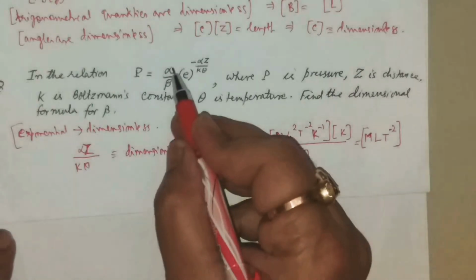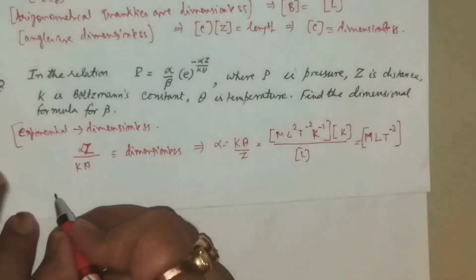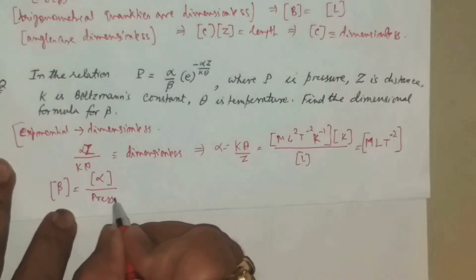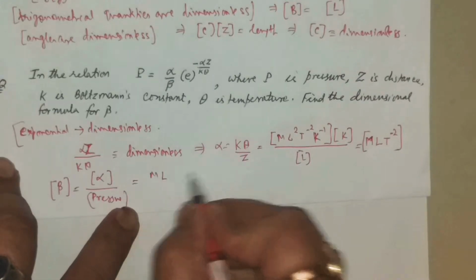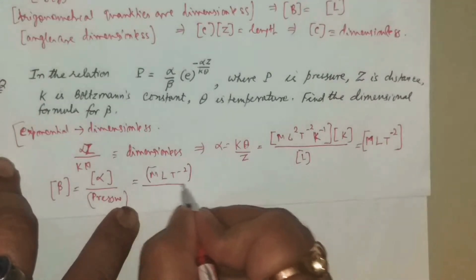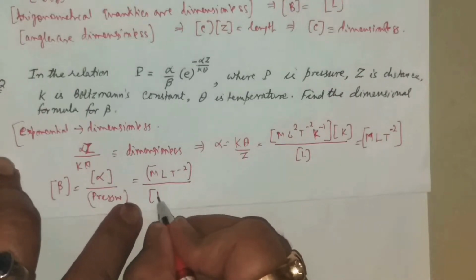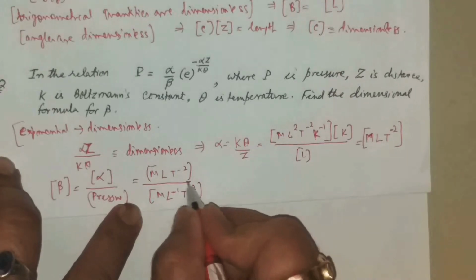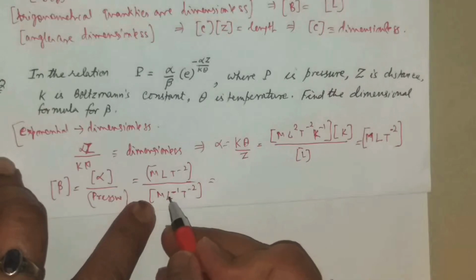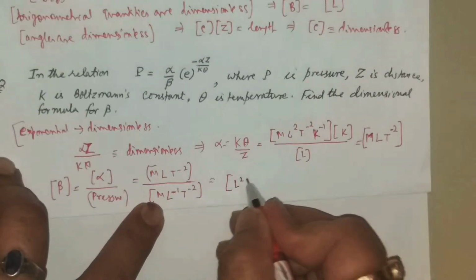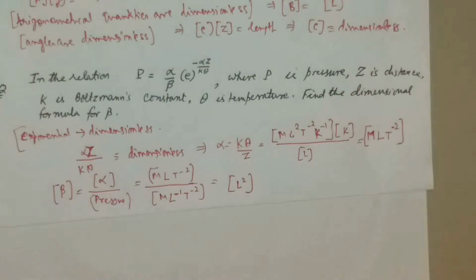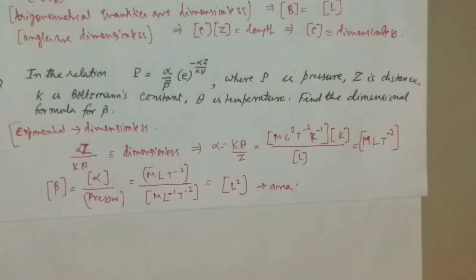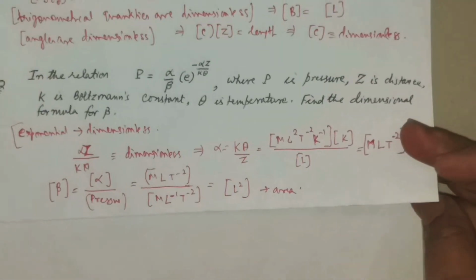This is alpha. Now alpha by beta should have same as that of pressure. Therefore beta dimension should be equal to alpha dimension divided by pressure. Now alpha is M L T to the power minus 2. And what is pressure? You remember that pressure is M L minus 1 T minus 2. So M gets cancelled, T gets cancelled. So it is L to the power 2, L square. And what is the significance of L square? Basically, L square stands for area. Is it not? Area is length square. So this is what we can say about this dimension.